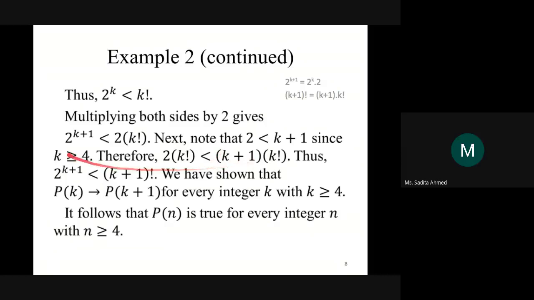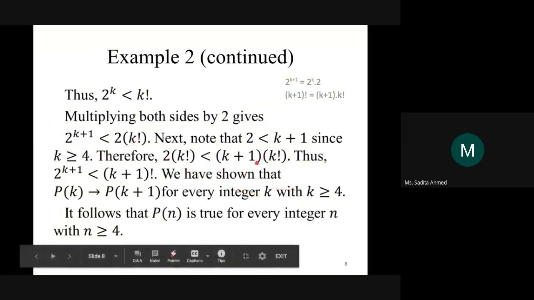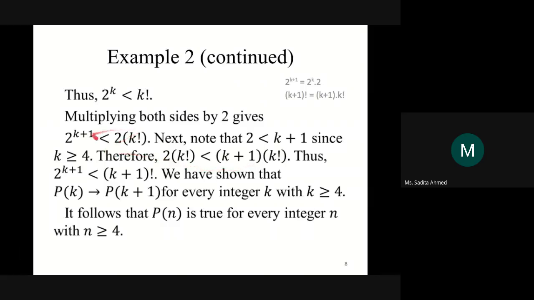If that is the case, then 2 to the power of k plus 1 is already less than 2 into k factorial. If it's less than this, it will definitely be lesser than this term as well. 2 to the power of k plus 1, which is lesser than 2 into k factorial, will be lesser than k plus 1 into k factorial, because 2 into k factorial is already lesser than this value. So 2 to the power of k plus 1 is actually less than k plus 1 into k factorial. Can we not say that? Think about it.